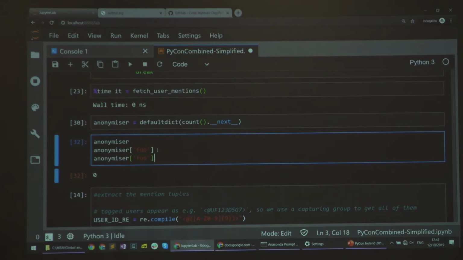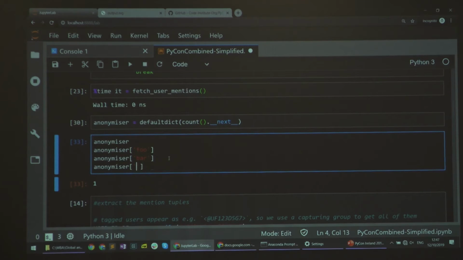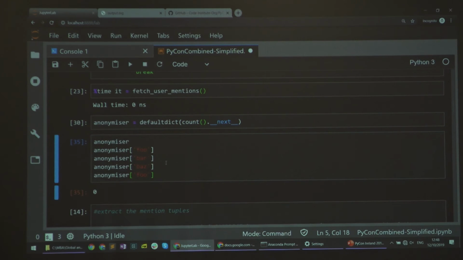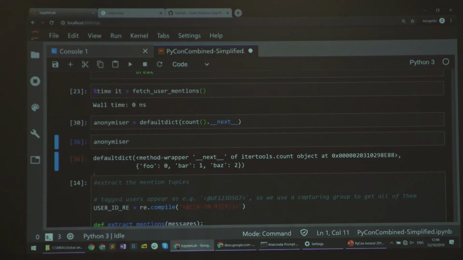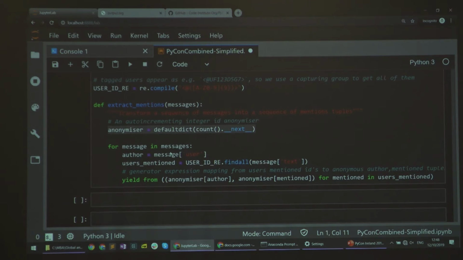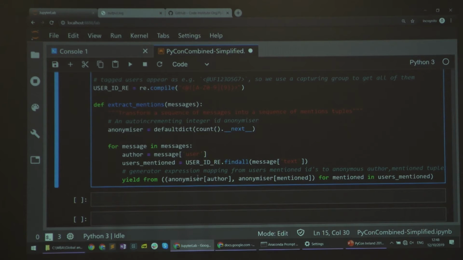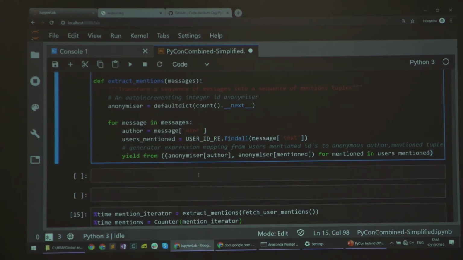And then I ask for the value of bar. That's going to be 1. Then I ask for the value of baz. That's going to be 2. And then I ask for the value of foo again, and that's going to be 0. So as I ask for them, it creates these on the fly and will remember them for as long as this stays in memory. I find that to be really nice to work with for stuff like this. And then for that tuple, for this part of the data pipeline, what I'm returning is not the actual user IDs, that might be a bit sensitive, but anonymized IDs. And that's pretty much it.